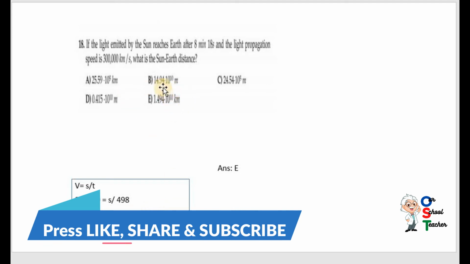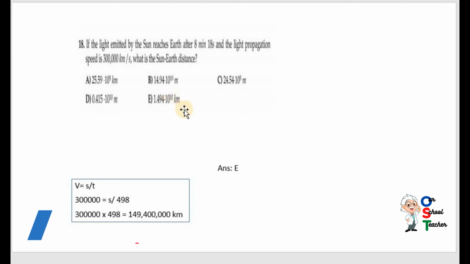So you can check. Not this one, not this one. This is, but this is meter and this is kilometer, and you need the answer in kilometer because the velocity is kilometer per second, so you need this one. So 1.494 into 10 to the power 10 meter, 1.494 10 to the power 10 kilometer.